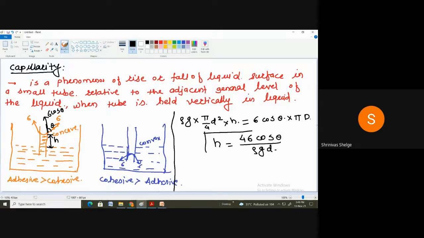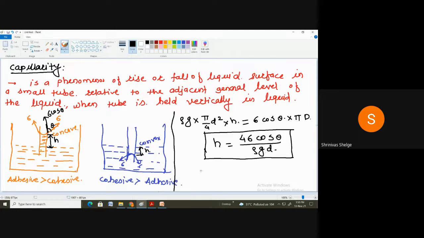So you can observe that this is the h, the rise or the fall of the liquid. So this rise or fall of the liquid depends upon the surface tension, the angle theta between the vertical and the surface tension force, and again the mass density and the diameter of the tube.